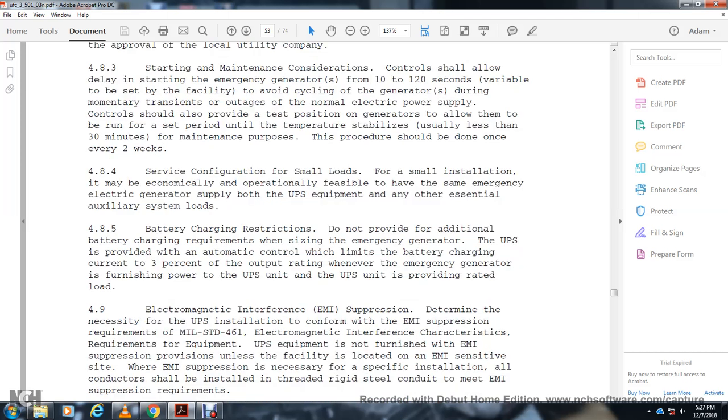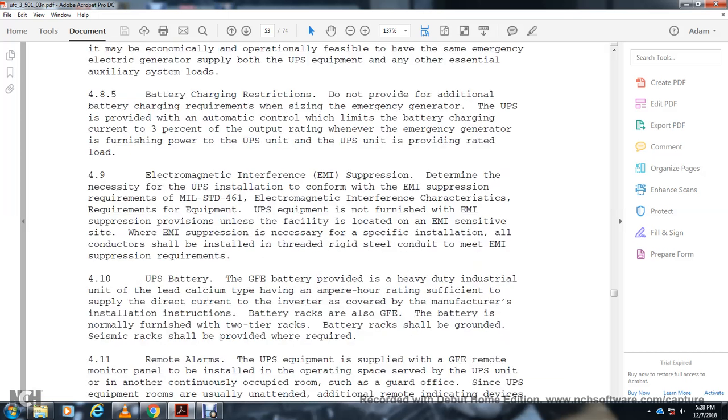4.9 Electromagnetic interference suppression. Determine the necessity of the UPS installation conforming to the electromagnetic interference suppression requirements of military standard 461, electromagnetic interference characteristics of equipment. The UPS equipment is not furnished with electromagnetic interference suppression provisions unless the facility is located in an electromagnetic interference sensitive site. Suppression is necessary for the specific installation. All conductors should be installed in rigid steel conduit to meet electromagnetic interference suppression requirements.